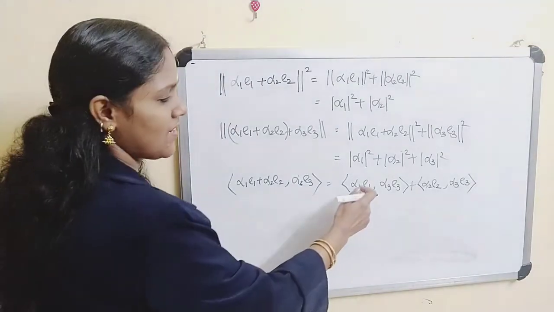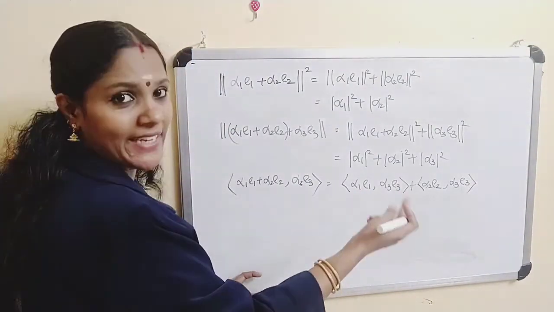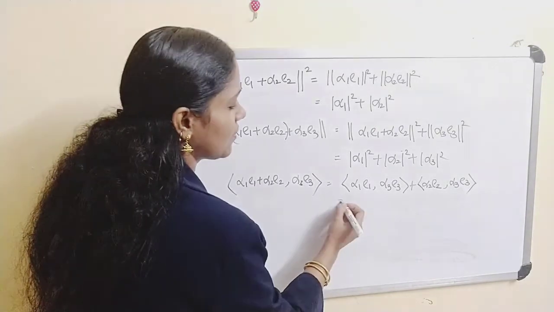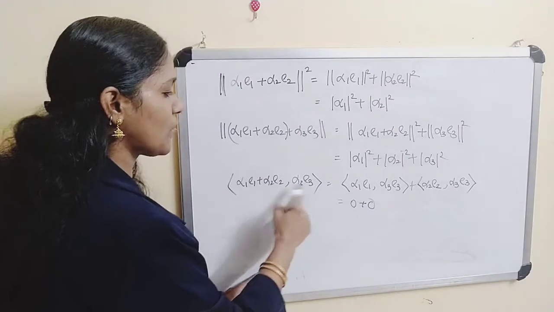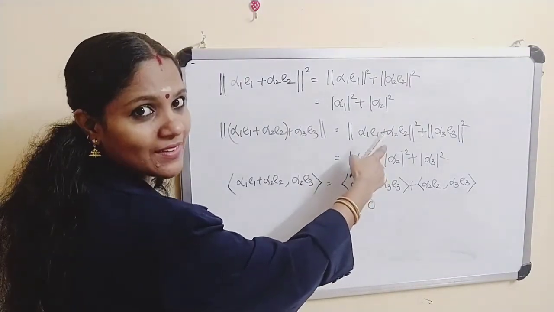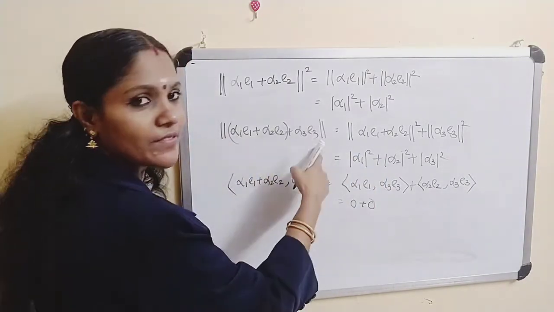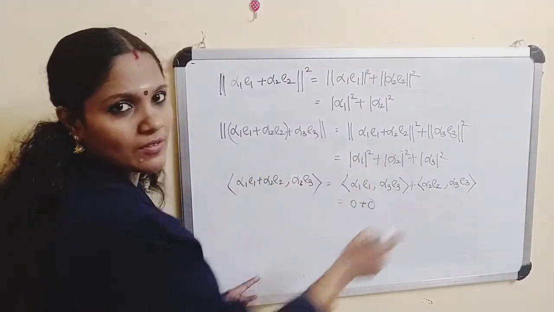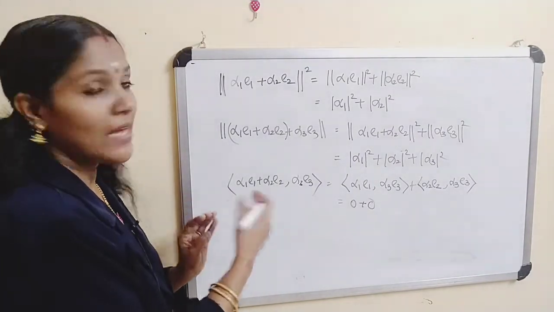Alpha i ei is orthogonal to alpha j ej. Okay, therefore this is equal to 0. Similarly, this is equal to 0. Therefore, this sum is orthogonal to this one. So we can apply this result. And we get this one, and for the fourth term you consider this as the first term and the fourth term. So like this, here we are applying the Pythagorean theorem actually n times.